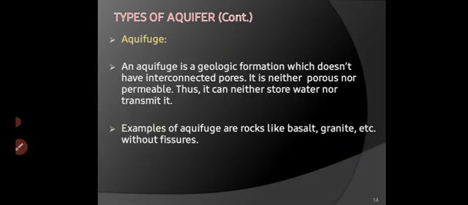Aquifuse. An aquifuse is a geological formation which doesn't have interconnected pores. It is neither porous nor permeable. Thus, it can neither store water nor transmit it. It refuses the storage and transmission of water. And the example is rocks, right? Rocks never store or transmit water, right? So for definition purposes, you have to remember the types of aquifers.